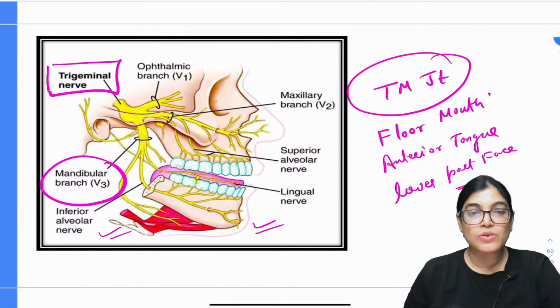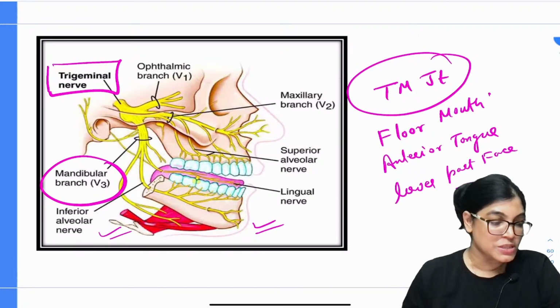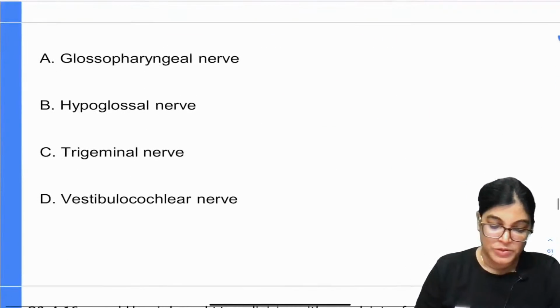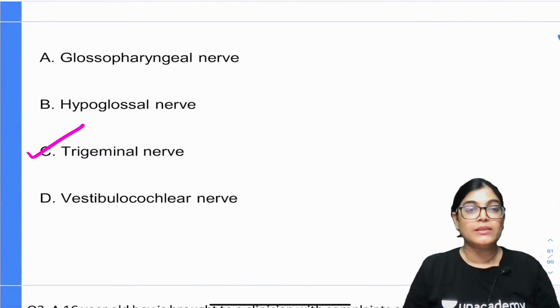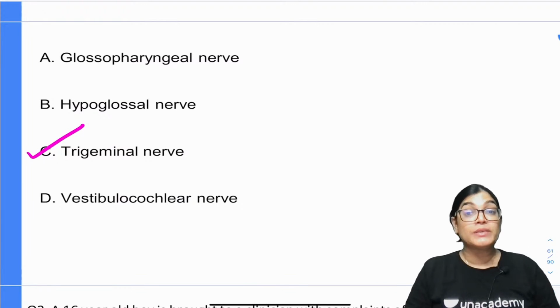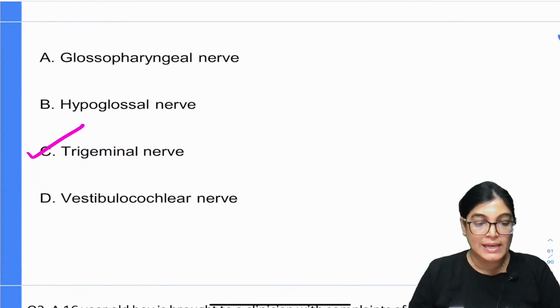So you can get confused with the other options provided, so let me explain the other options also. The history of the patient is consistent with the TM joint, so I am marking C as the correct answer.